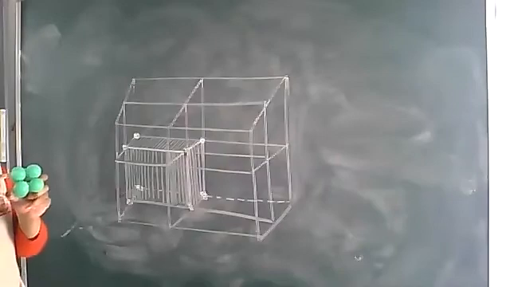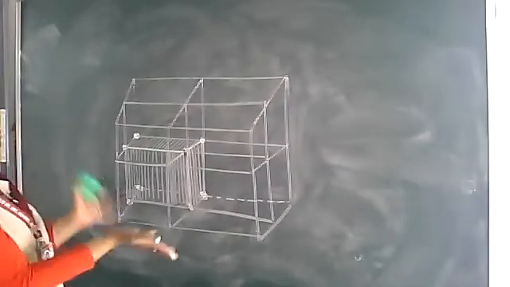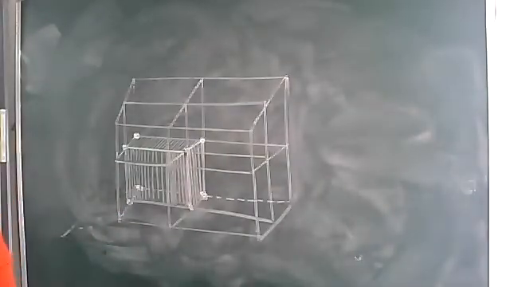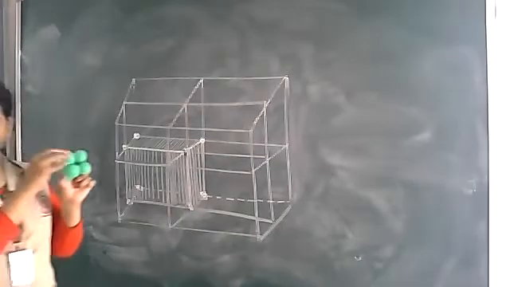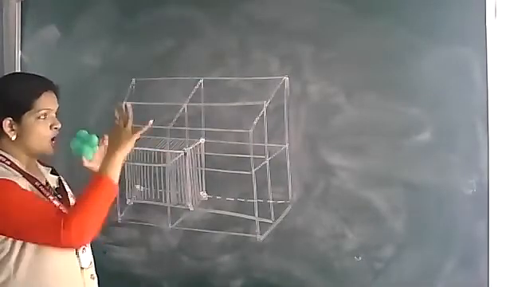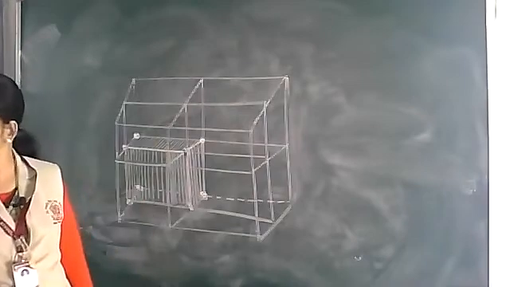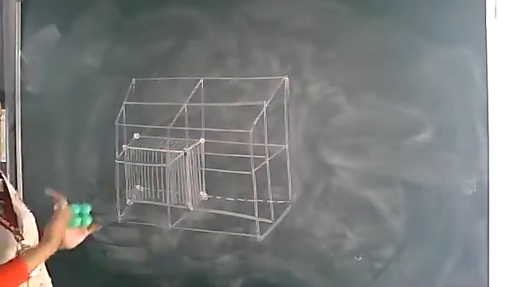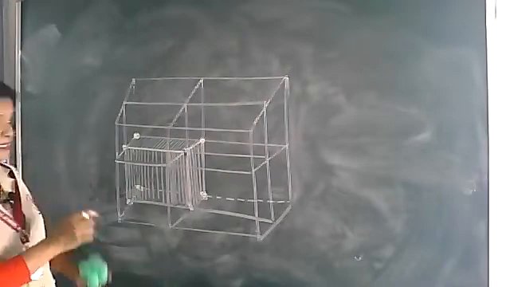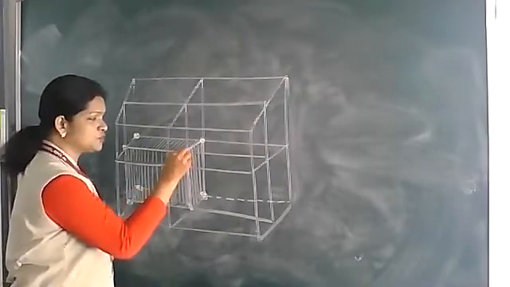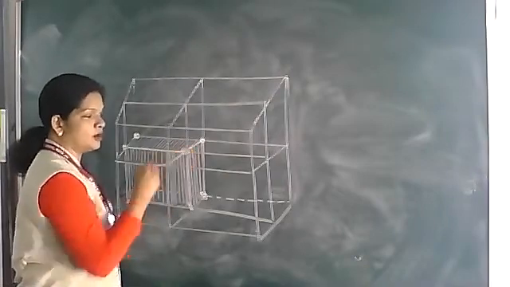Now you tell me, this ball, this sphere, is divided into how many cubes? 8 cubes, 4 in front, 4 behind, right? So I'm talking about this ball, this corner ball.